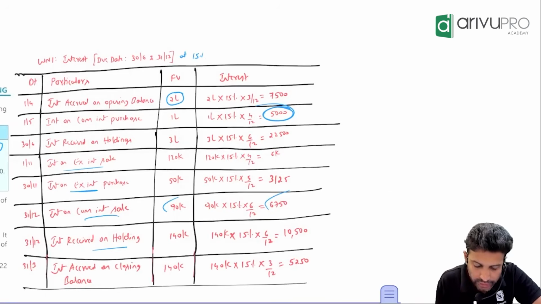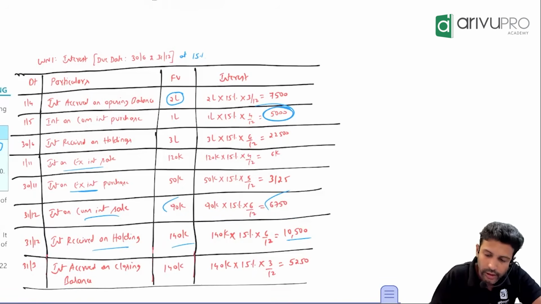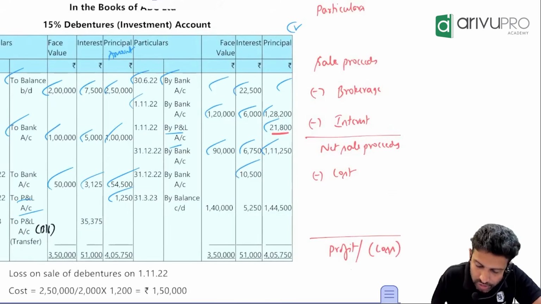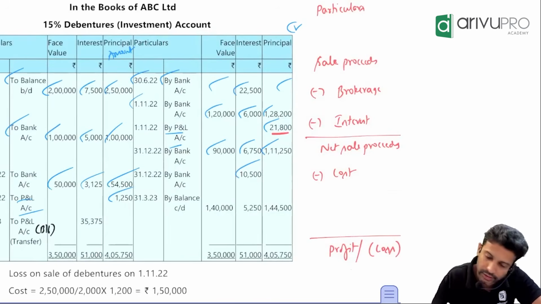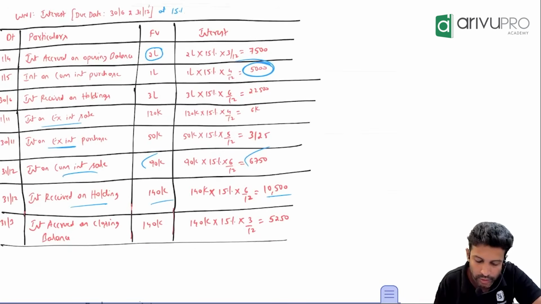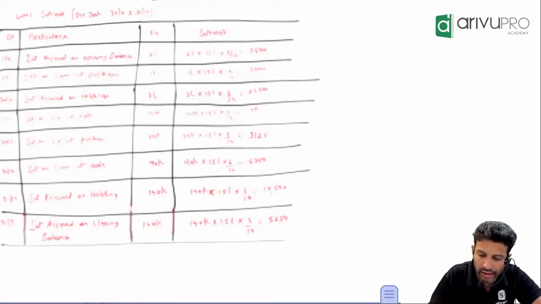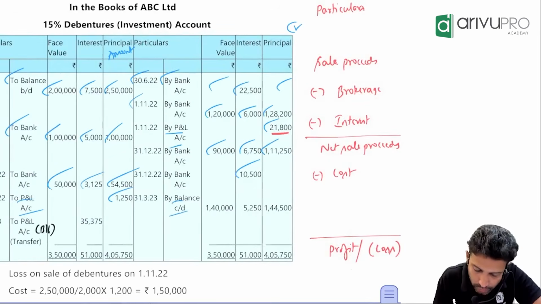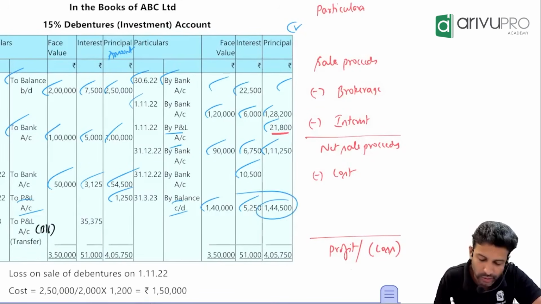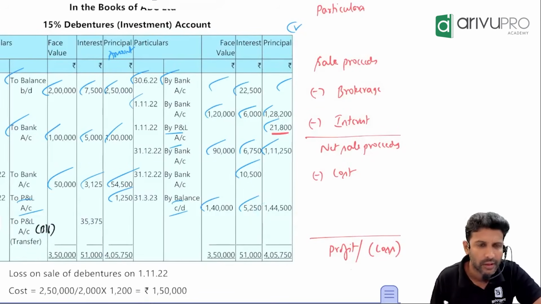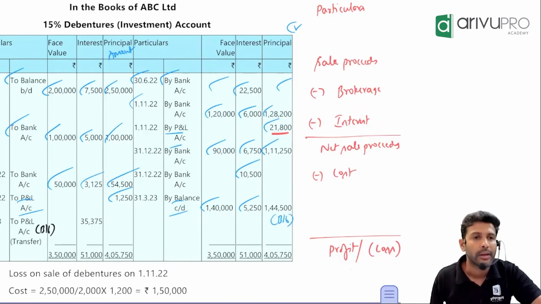Next, interest received on holding. What's the journal entry for interest received? Bank to interest. How much? 10,500. Posted in the interest column. They are posted by bank 10,500. Next, what have we told? Interest accrued closing balance. Face value column 140. Interest column 5,250. So both are assets. Asset closing balance, where will it come? Credit side, 140 and 5,250. This one you ascertain as a balancing figure. Principal you ascertain as a balancing figure.